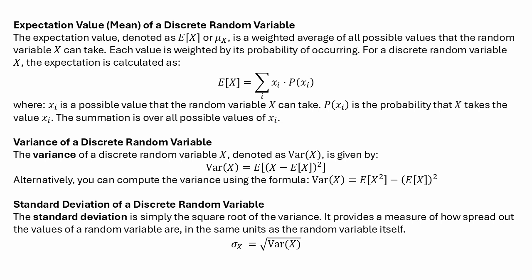Exactly. If the data is skewed, if it's lopsided in one direction, or if there are outliers, which are extreme data points that are far from the rest of the data, then things get a little bit more complicated. In those cases, the mean might not be the best way to measure the center, and the variance and standard deviation might not give us the whole picture about the spread. So these tools are really powerful, but we need to know their limitations. Right. And when they're not appropriate, it's all about picking the right tool for the data. That's a crucial point.